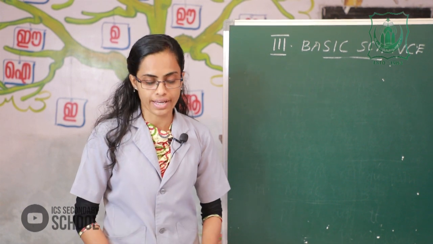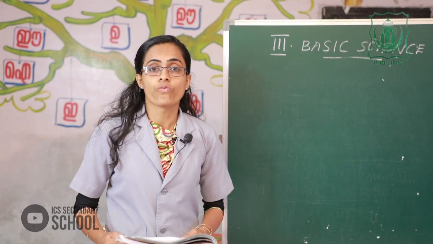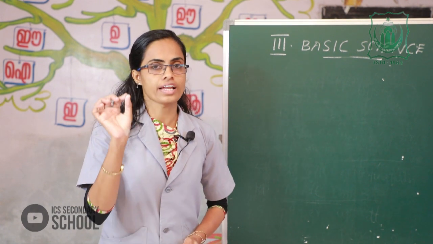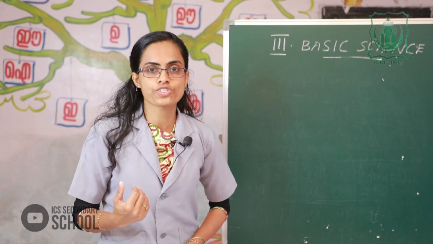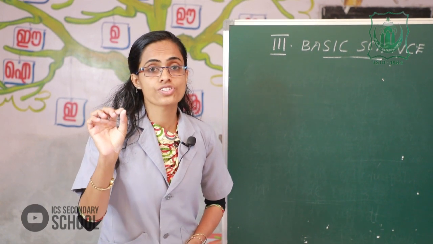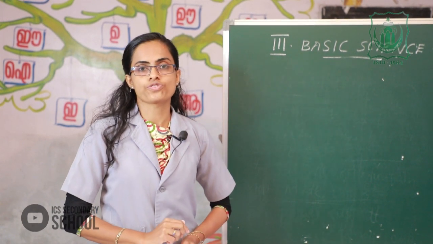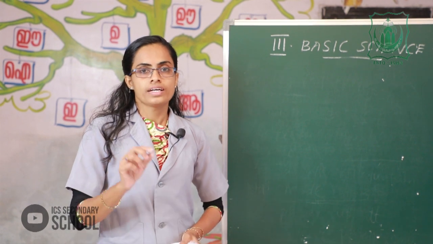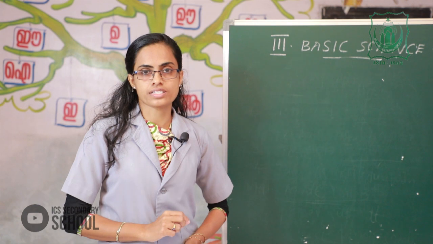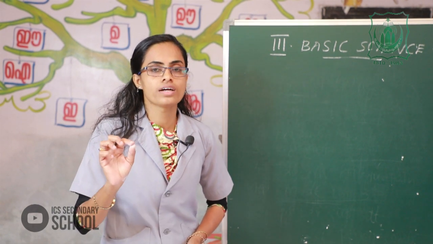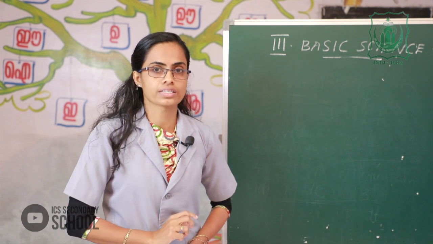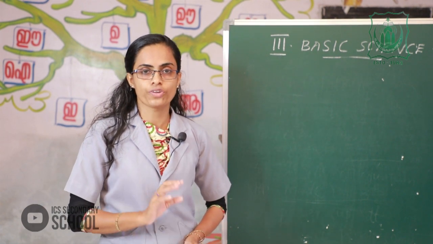The first question, please listen here. What are natural things? The things which are found in nature are called natural things. The second question, what are man-made things? Things which are made by human beings are called man-made things. Okay, all of you clear?